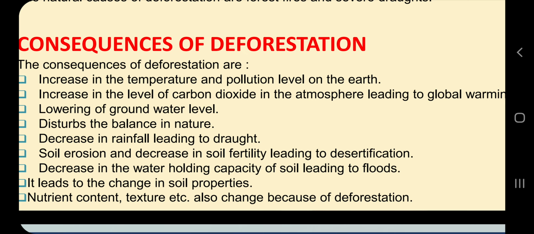For example, in class 6 we have learned about food and its components. Most of the time, we get food from plants and wildlife. And when it comes to wood, gum, resin, silk, simple products again come from plants. When it comes to fibers, we learnt about them in chapter 3 of class 6 science and class 8 science also. So for fibers, we also depend on wildlife and plants or trees.